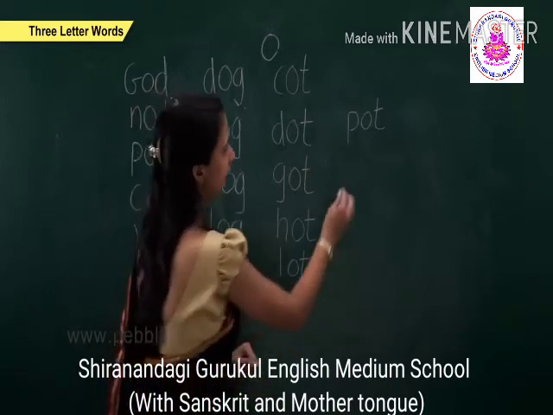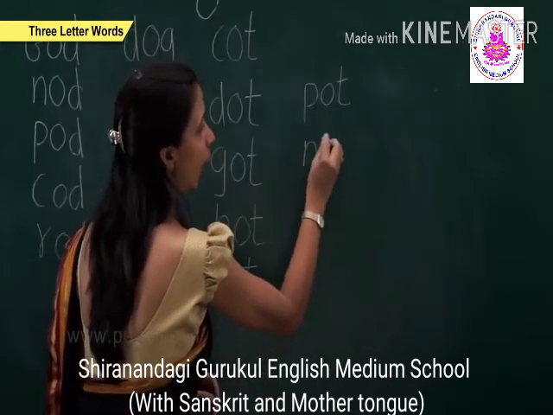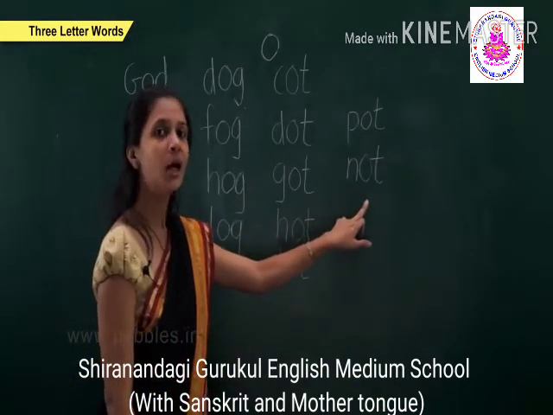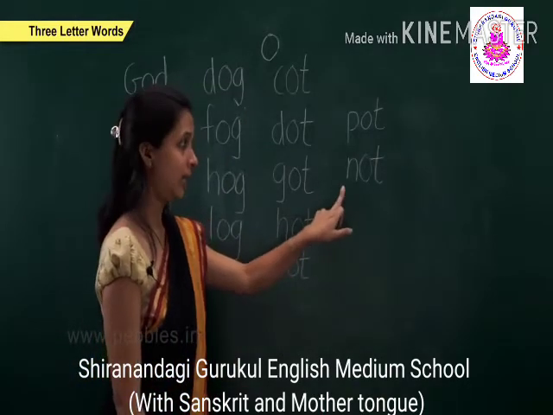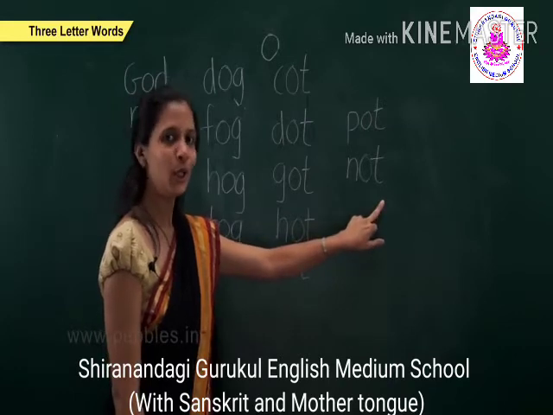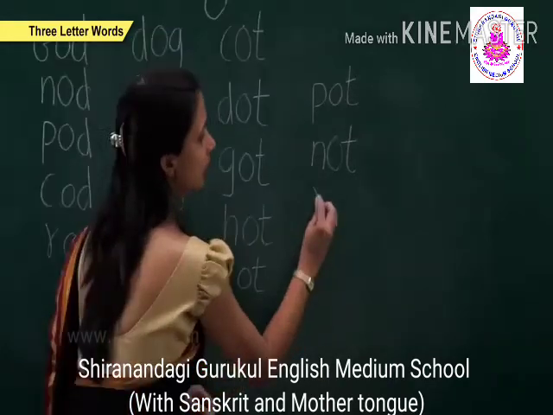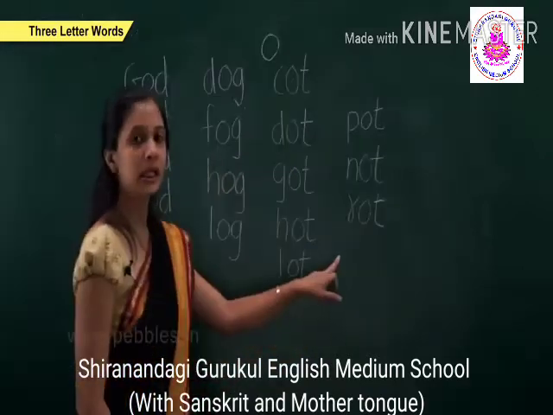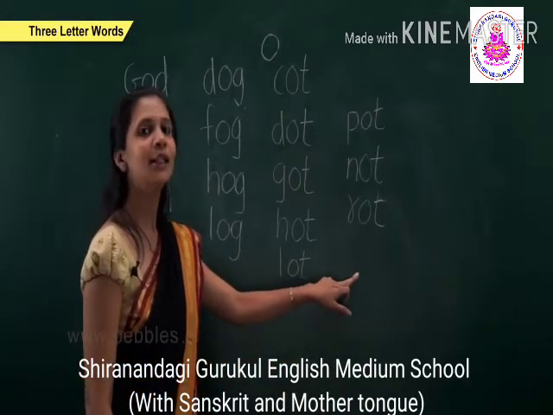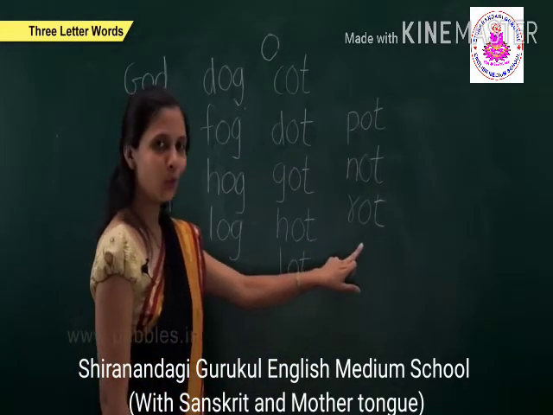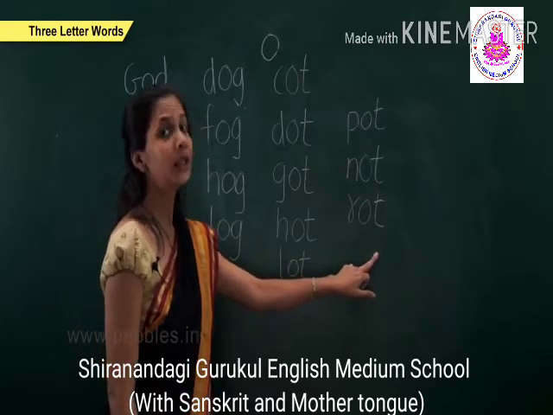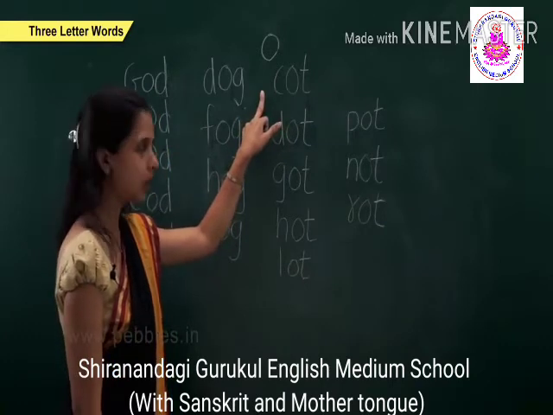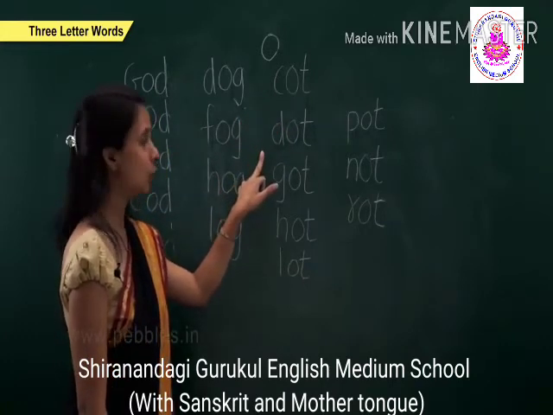The next is N-O-T not. The next is R-O-T rot. Now we will repeat all this. K-O-T cot. D-O-T dot.